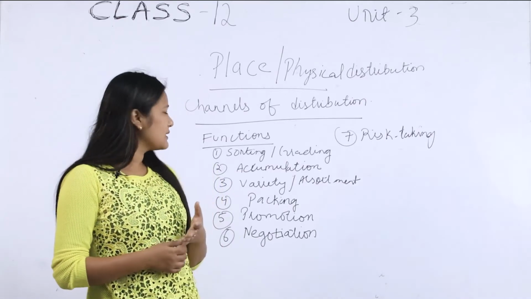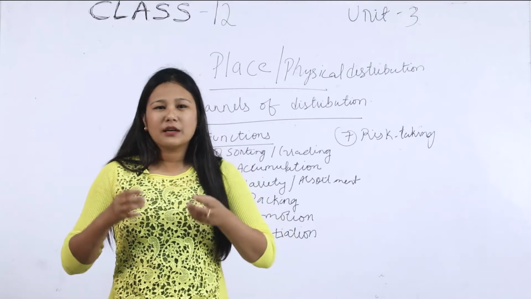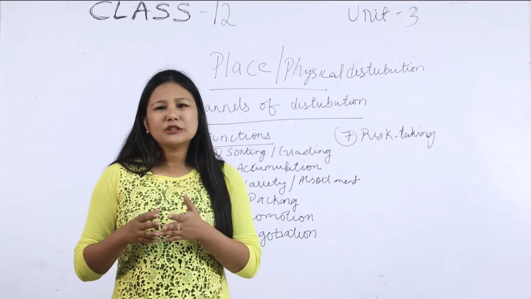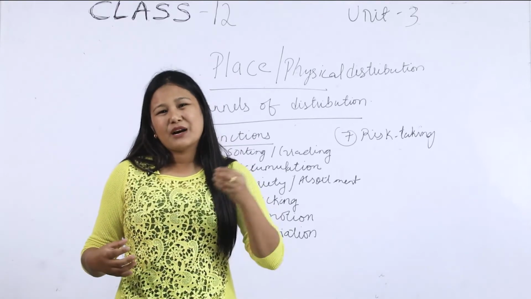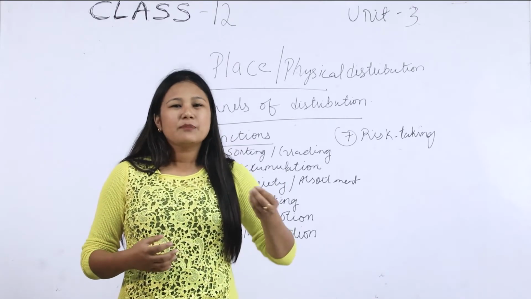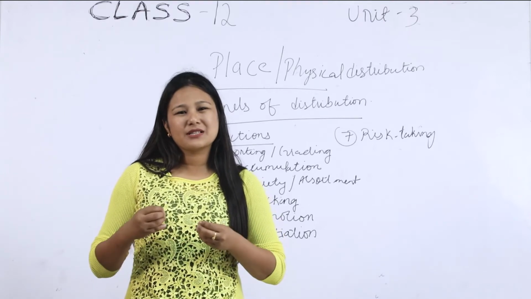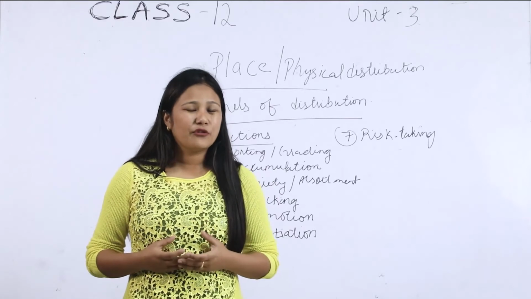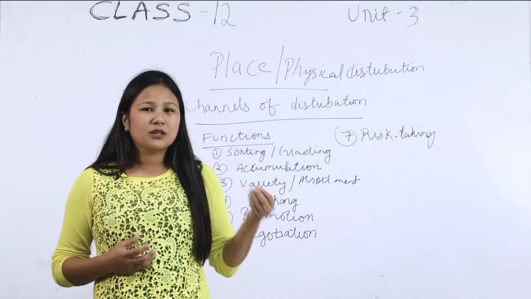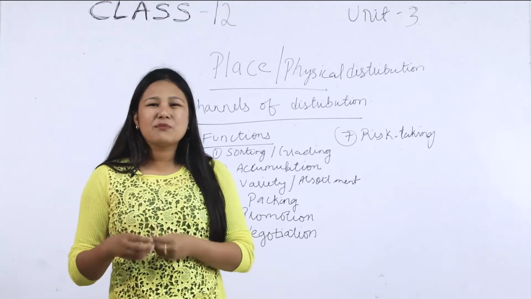The next function is packing. Here by packing, we mean that the intermediaries, those middlemen, will repack the products that they buy from the manufacturers. For example, if the middleman purchases a 100 kg bag of wheat or sugar, then he would divide it into smaller amounts.